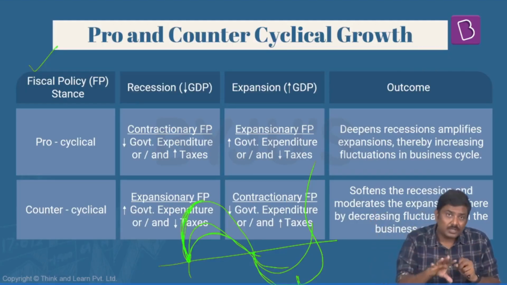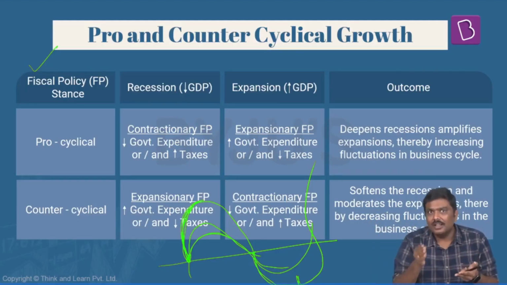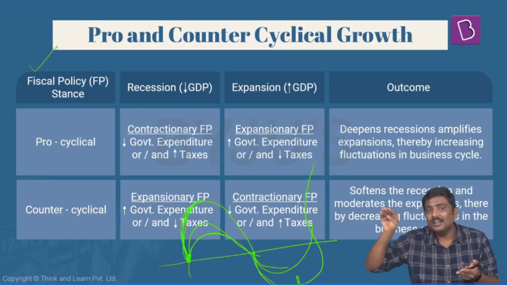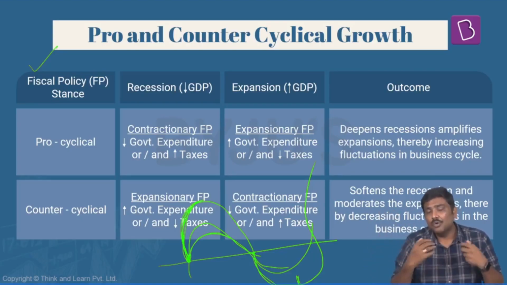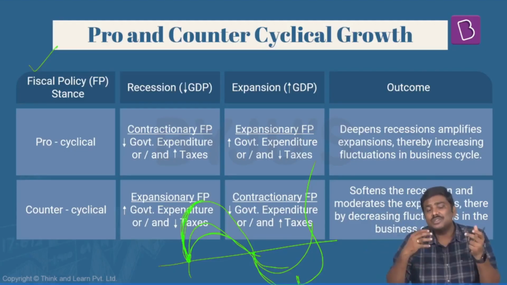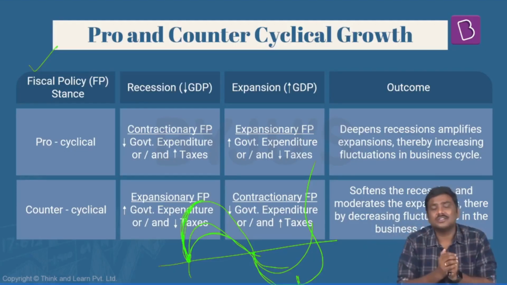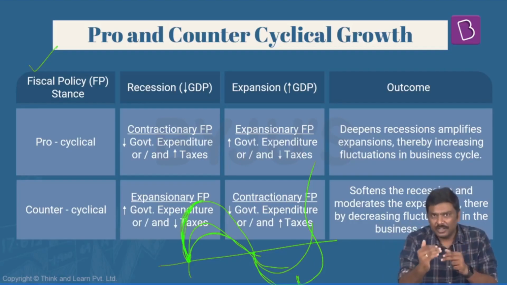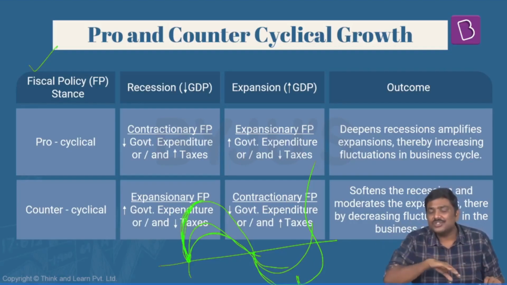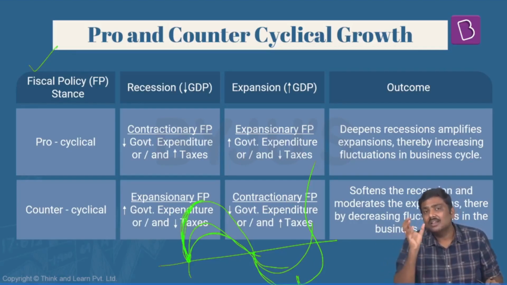So understand the importance of pro and counter cyclical. Generally, there is a business cycle. If government doesn't intervene, the booms and recessions will be very severe and intense. So government will intervene in the system and try to stabilize this business cycle.